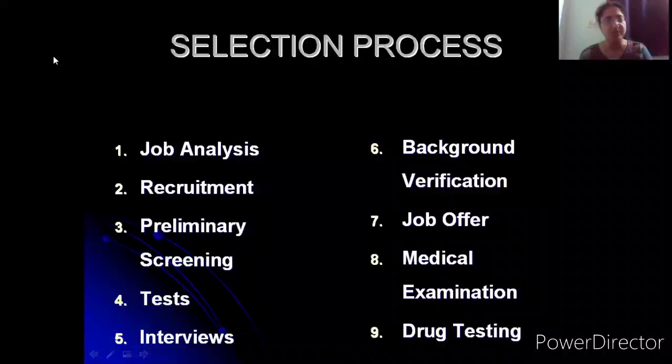So even in this situation, the recruiters will understand what the previous salary was, based on which they will decide whether to accept the applicant and put them into the next round of selection, or whether they have to screen them out then and there. So this is one purpose which preliminary screening tends to serve for us.